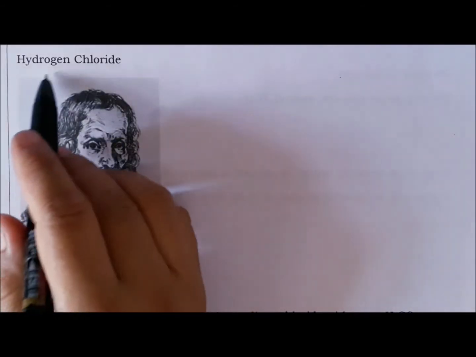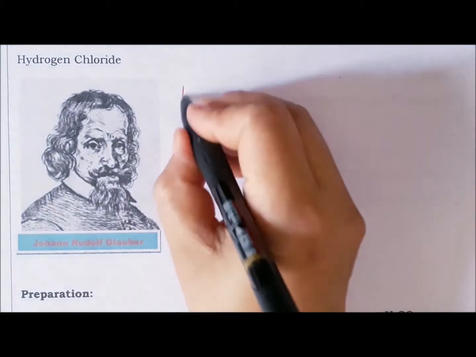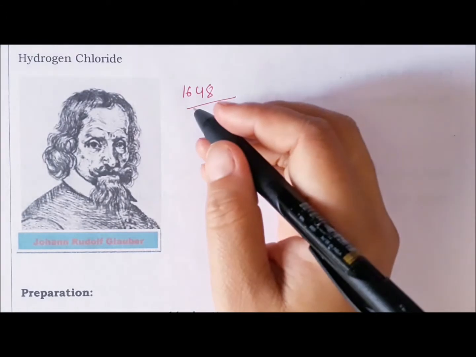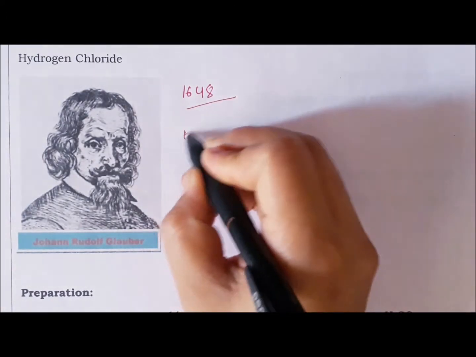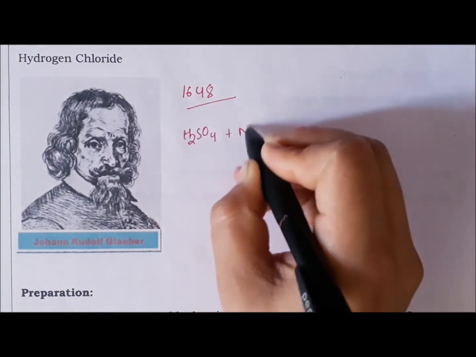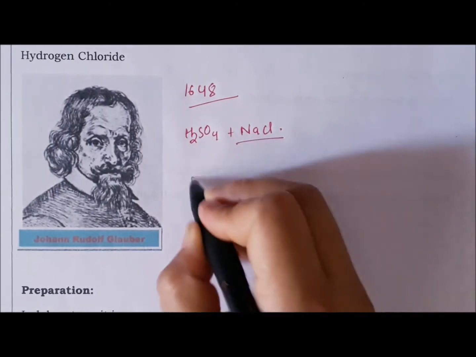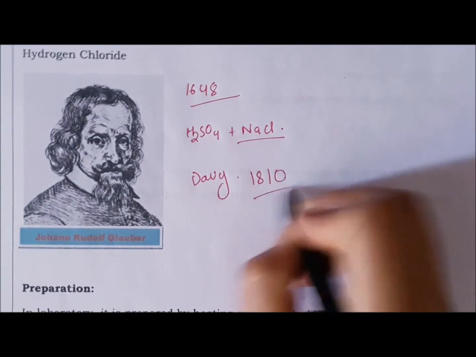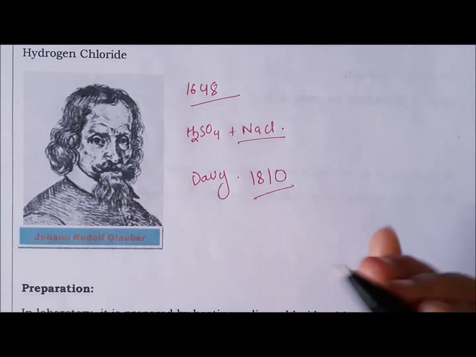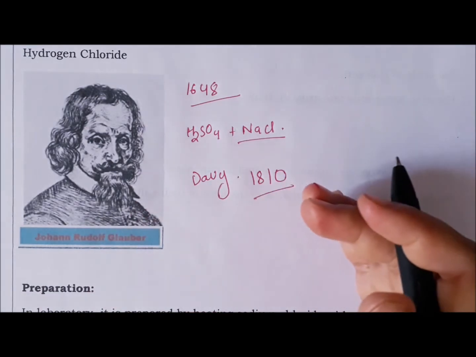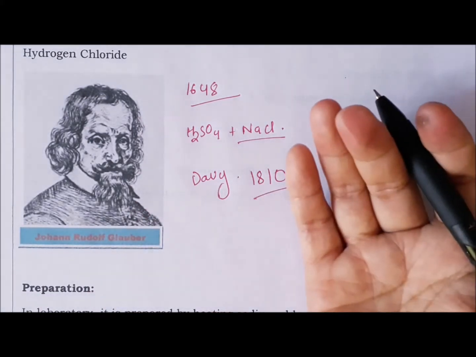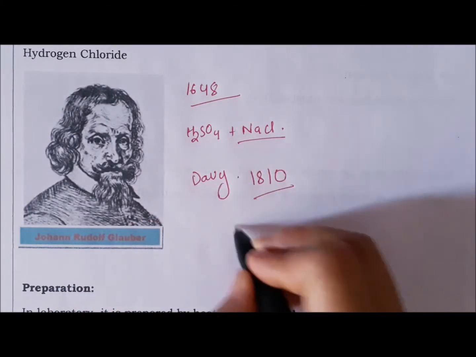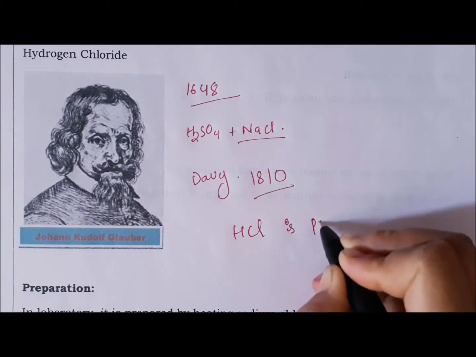Now let us discuss hydrogen chloride. In the year 1648, it was Glauber who prepared the acid by heating sulfuric acid with sodium chloride, and Davy again in 1810 showed and proved that hydrogen chloride is a compound of chlorine and hydrogen, and it bleaches vegetable or organic matter in the presence of moisture. So the bleaching effect of HCl is permanent.